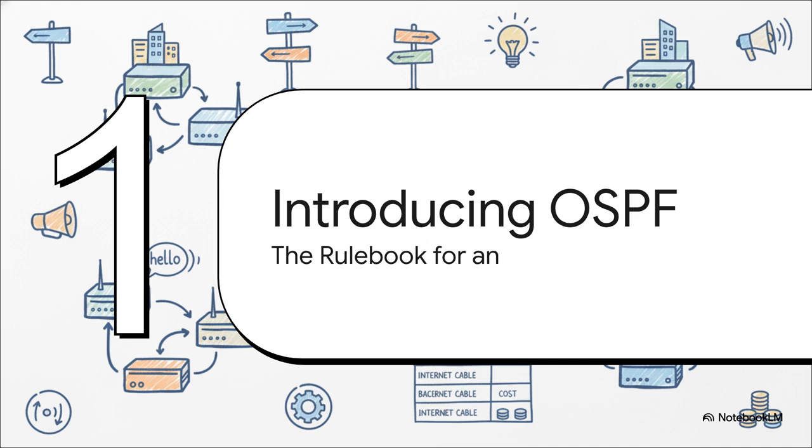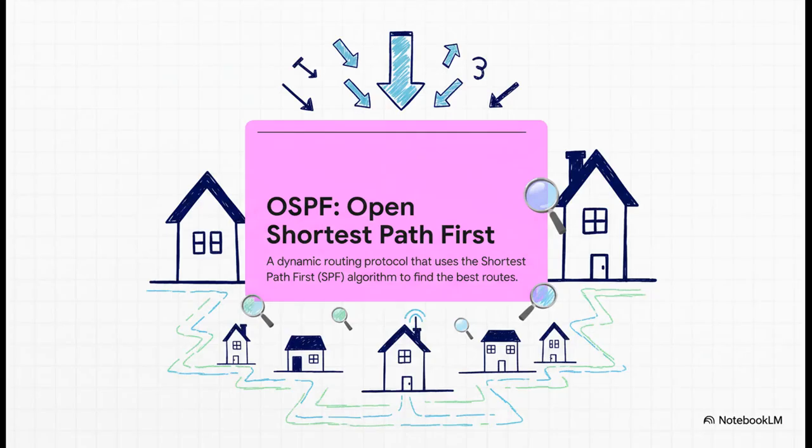Well, we need a rulebook. And one of the most powerful and popular rulebooks out there is called OSPF. OSPF stands for Open Shortest Path First. Now, it's a specific type of protocol called a link state protocol. Here's what that means. Instead of just knowing the very next turn to make, every router using OSPF has a complete live map of the entire network. It knows about every road, every intersection, and all the traffic conditions in real time.